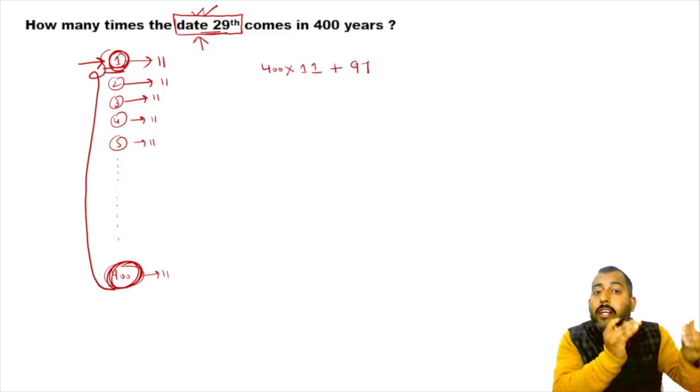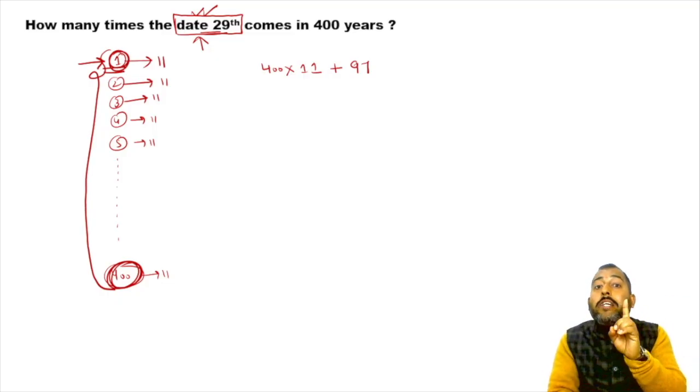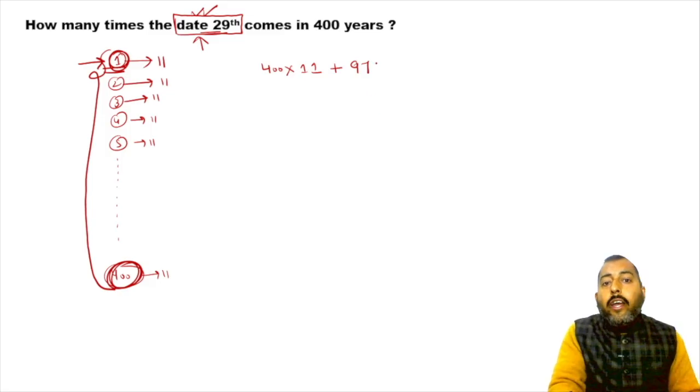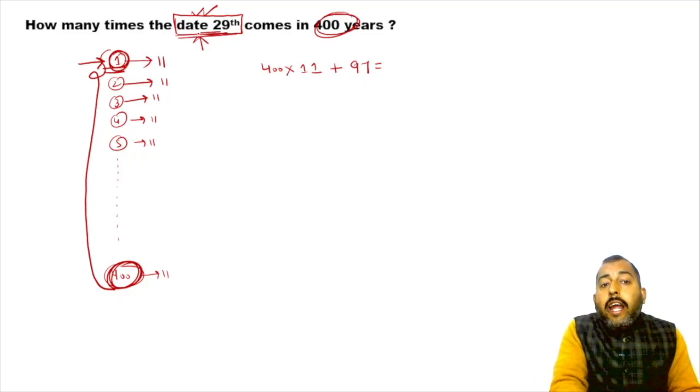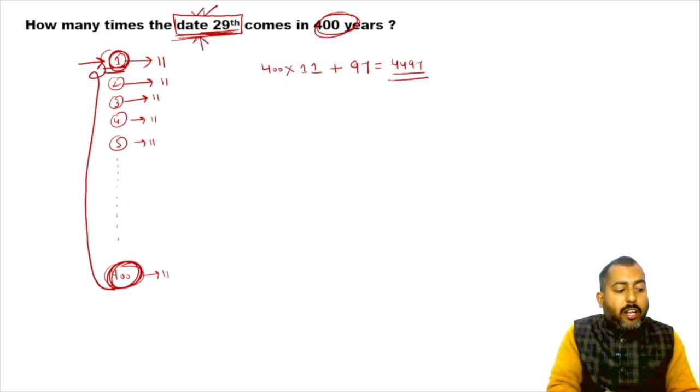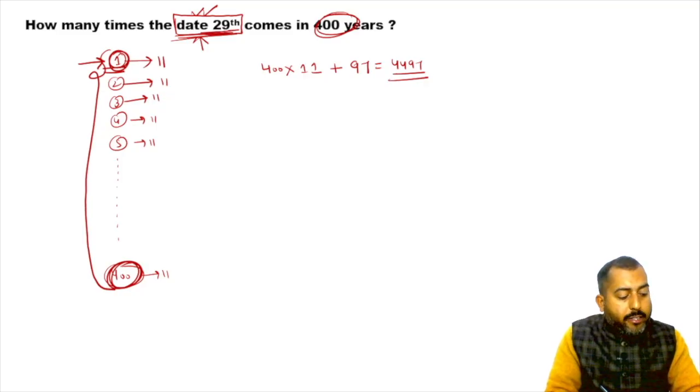And in every leap year, you will find 29th February. So in a duration of 400 years, how many times will the date 29th come? 4497 times. Give me a second.